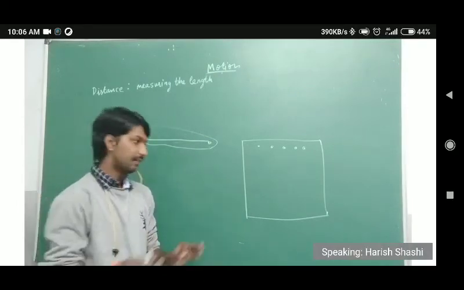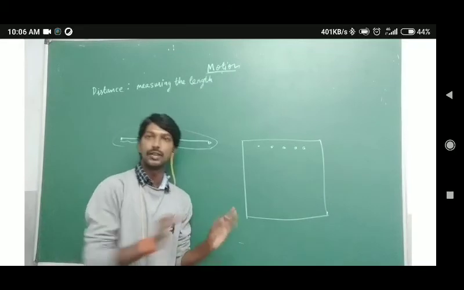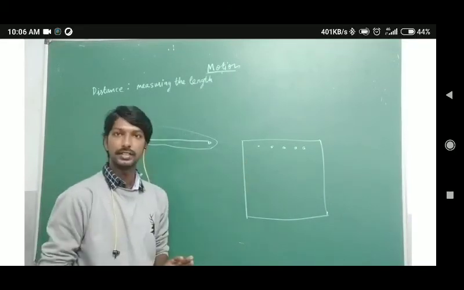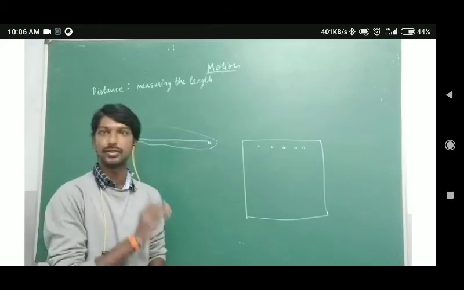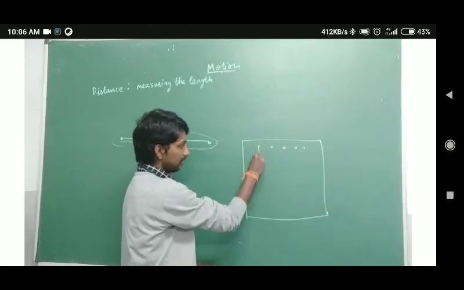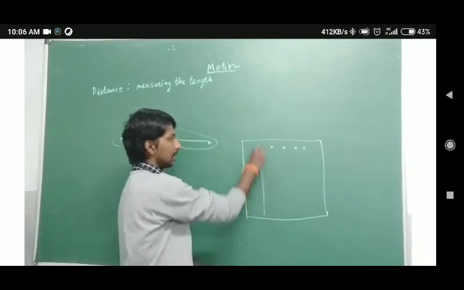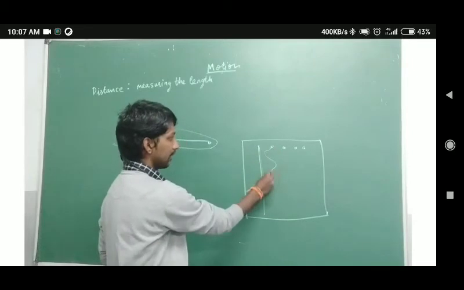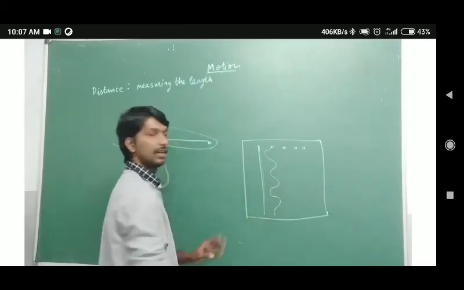Okay, if I just say I don't know, you have to run. If I say that I will not tell you the direction, I'll not say anything, just you should run. So what will the person do? One person will run straight and again he will come back. Another person will run in a zigzag way.